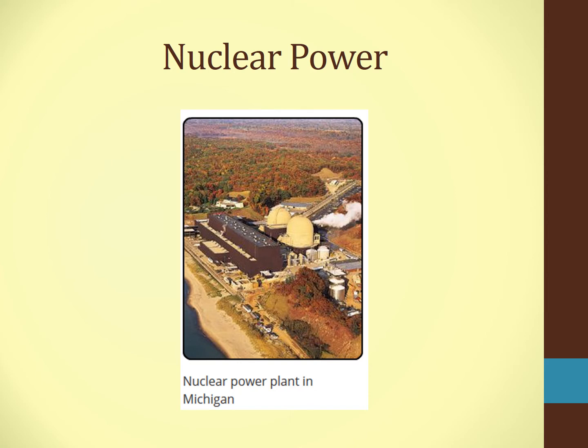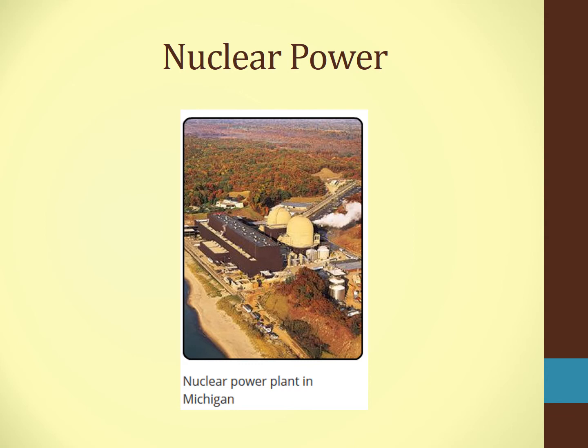Now let's talk a little bit about nuclear power. These buildings that you see here in the picture are generating electricity from nuclear energy. So nuclear energy power plants, such as the one you see, are controlled by chain reactions of uranium isotopes, and they convert nuclear energy to heat energy. So this heat energy from the reaction produces steam in boilers. In turn, the steam drives turbines that produce large quantities of electricity.